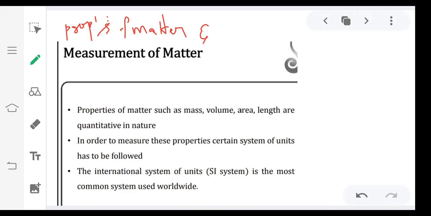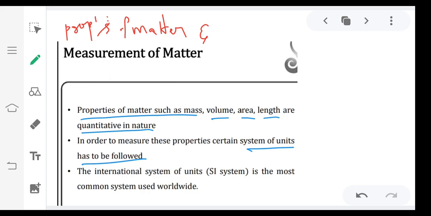So, measurement of matter. Properties of matter such as mass, volume, area, and length are quantitative in nature. All these properties are physical properties. In order to measure these properties, a certain system of units has to be followed.